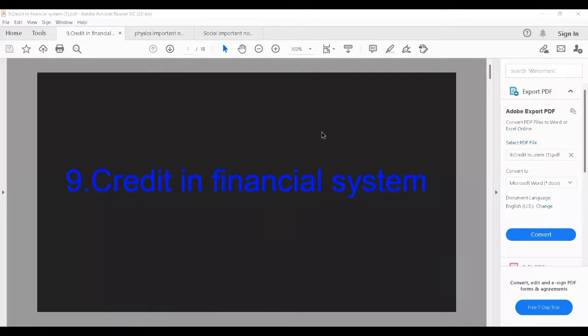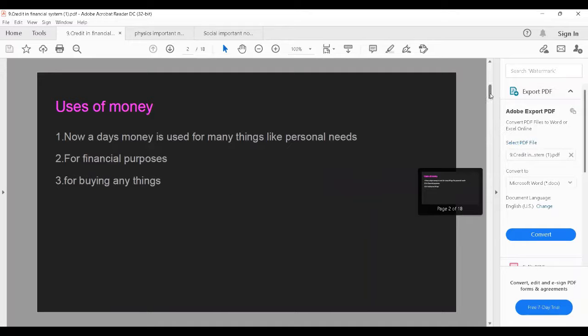Today we are going to learn the ninth lesson, credit in financial system, part 1. This lesson I divided into some parts. Today we are going to learn the first part. Here, uses of money. What are the uses of money in our daily days? Nowadays, money is used for buying many things and for personal needs and for financial purposes.